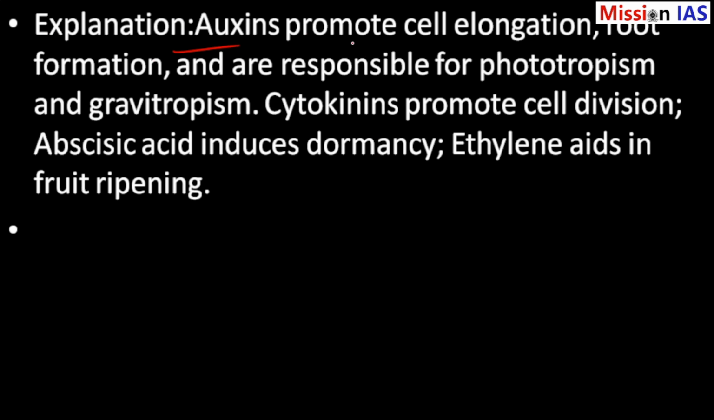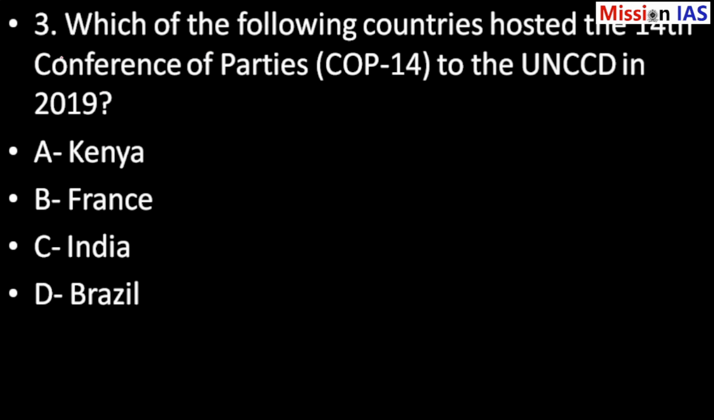The answer is auxin. Auxins promote cell elongation, root formation, and are responsible for phototropism and gravitropism. Cytokinins promote cell division. Abscisic acid induces dormancy. Ethylene aids in fruit ripening. This explanation is very important. If you understand this, you must note it down so you can remember fast.